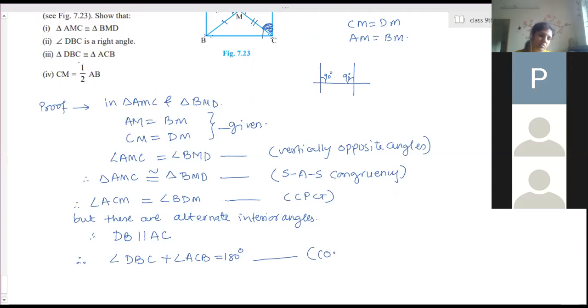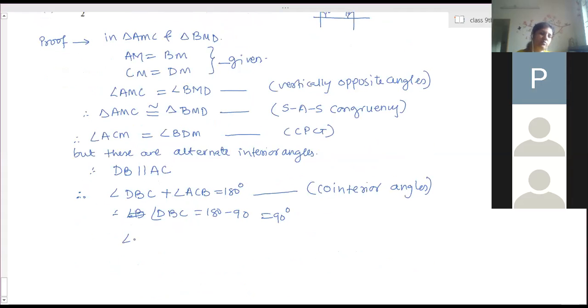The reason is co-interior angles, and therefore angle DBC is equal to 180 minus 90, that is 90 degrees. So therefore angle DBC is right angled. This is the second part.